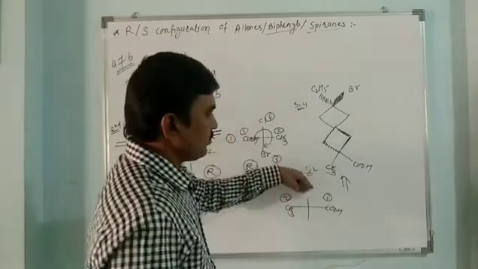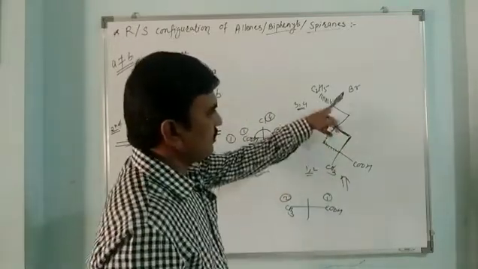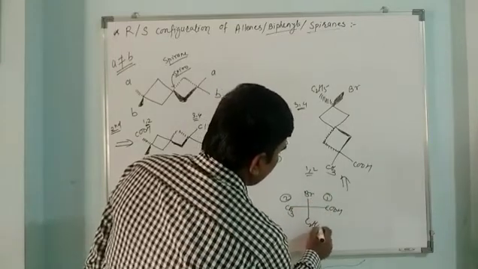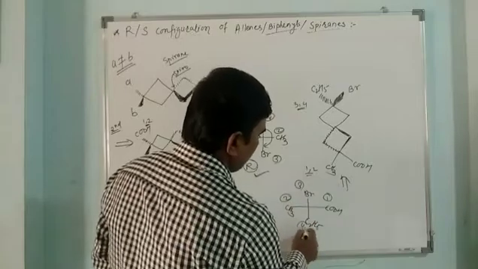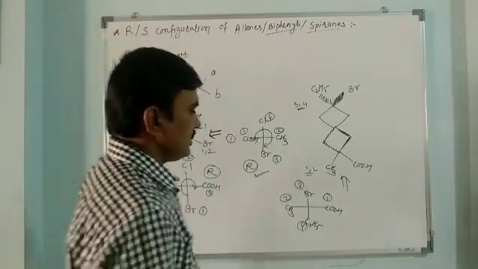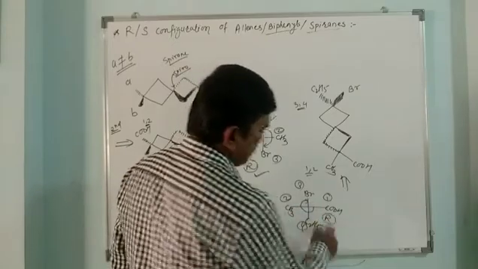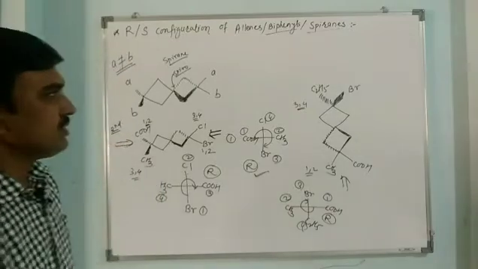Br should be placed on the top side, because we are observing from this side, so Br should take this position, and here there is an ethyl C2H5. So Br will take number 3, ethyl is 4. Ignore the fourth one, see the sequence of 1, 2 and 3. The configuration is R. So in this way, we have discussed the spiranes.